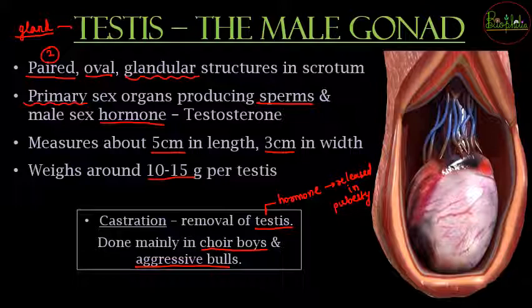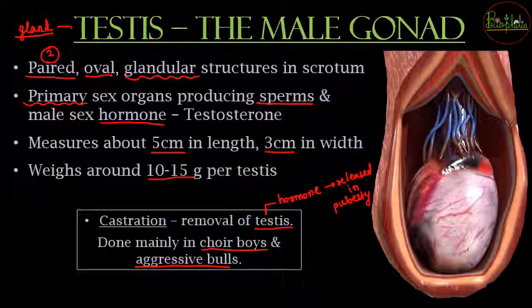अब aggressive voice में testis क्यों remove करते हैं? Again it is because of the hormone release. Testis जो testosterone release करेगा, the testosterone is going to produce anger. वो anger produce करेगा in the body at high levels. So aggressiveness जो आएगा, that is because of the hormone production. So when the testis is removed, hormone production will be lowered down or even be negligible, जिसकी वजह से वो bulls aggressive नहीं होंगे. So that is the reason of castration in choir boys and aggressive bulls.